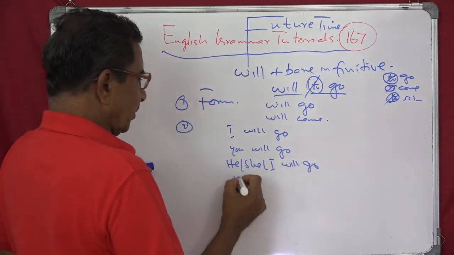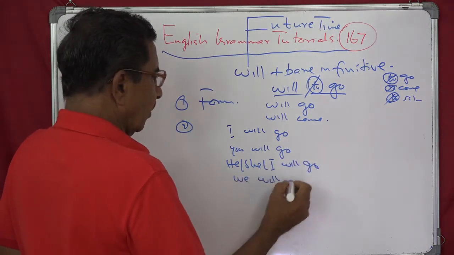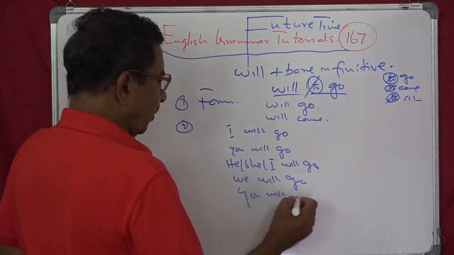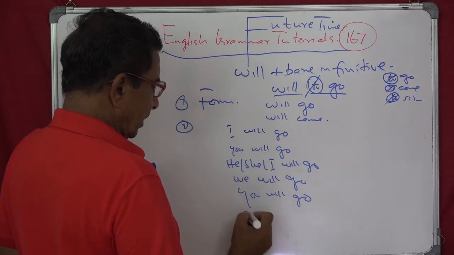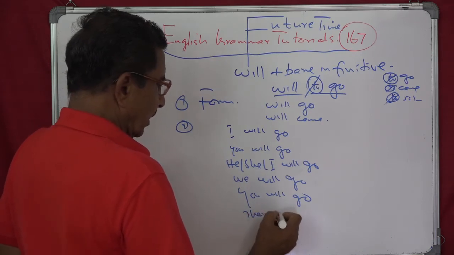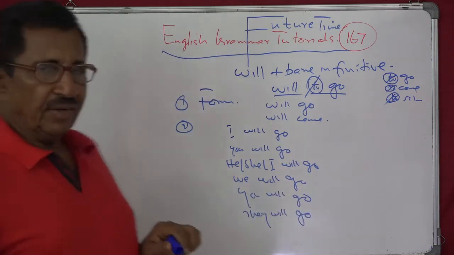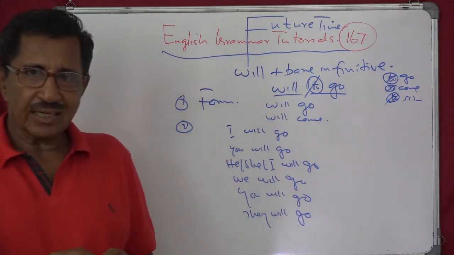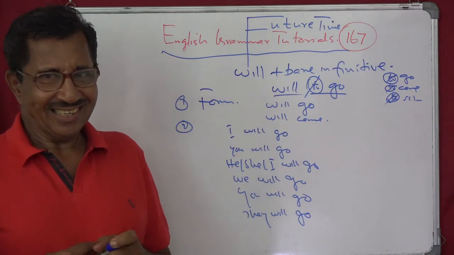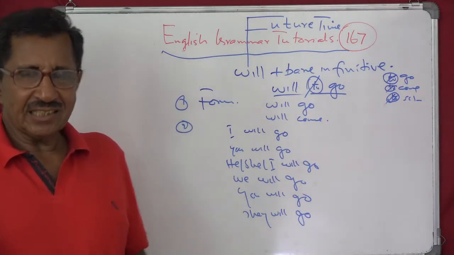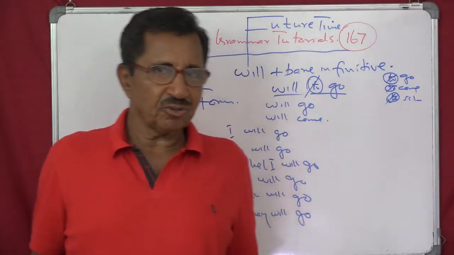And first person plural, we will go. Second person plural, you will go. And third person plural, they will go. So go does not undergo any change. Understand? So will go, etc. No problem in distribution because there is only one form.